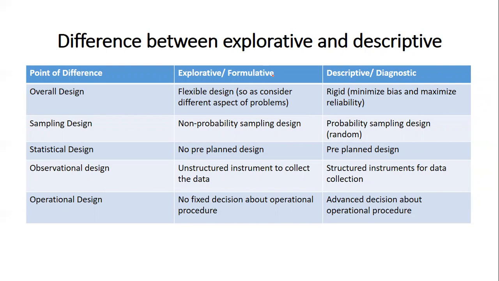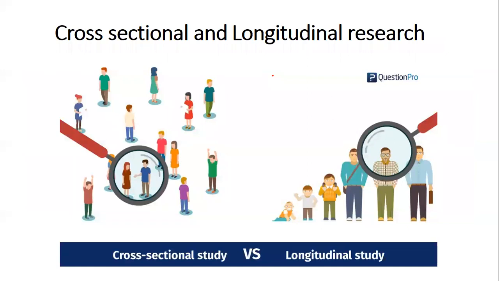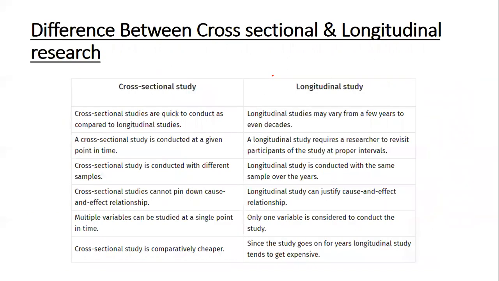It means a pre-planned structure is used here. In observational design, explorative research uses an unstructured instrument to collect data, whereas descriptive research uses a structured instrument. In operational design, explorative research has no fixed decision, whereas descriptive research has advance decisions and the operational procedure is followed. Sometimes there were two or three such points in the previous year question papers, and with a focus on that, I have framed this particular slide. Now, there is a lot of confusion when it comes to the approaches in the time horizon, cross-sectional and longitudinal. Here also, we will understand them in detail.